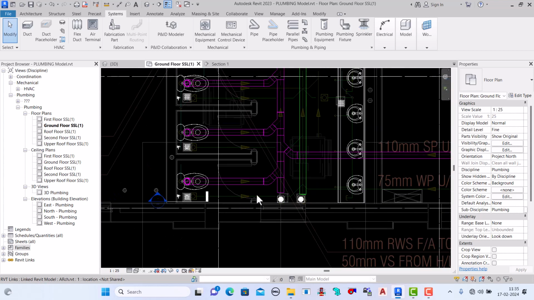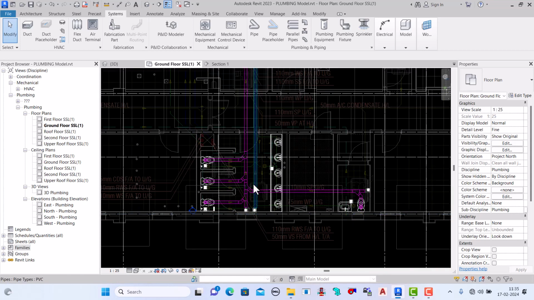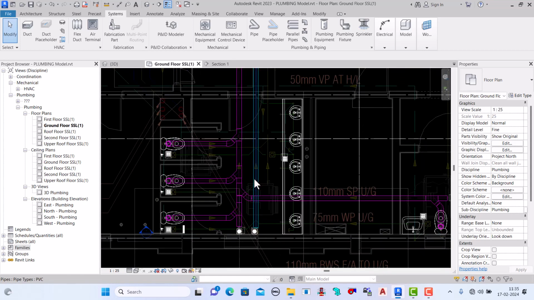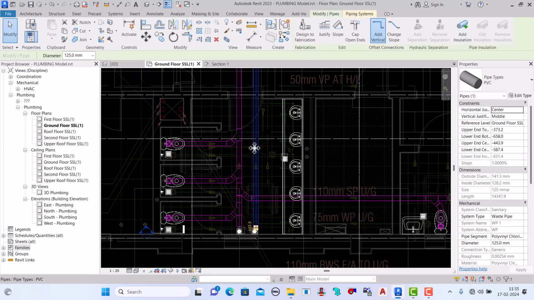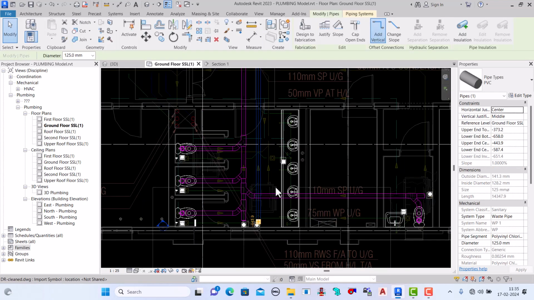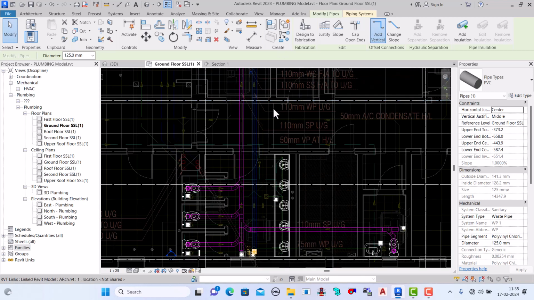Now this pipe size is 75, but before that, if we make a section so that the elevation will be clear. Because now this pipe we simply drew, we don't know the elevation. Here it's showing that the waste pipe is underground, right?